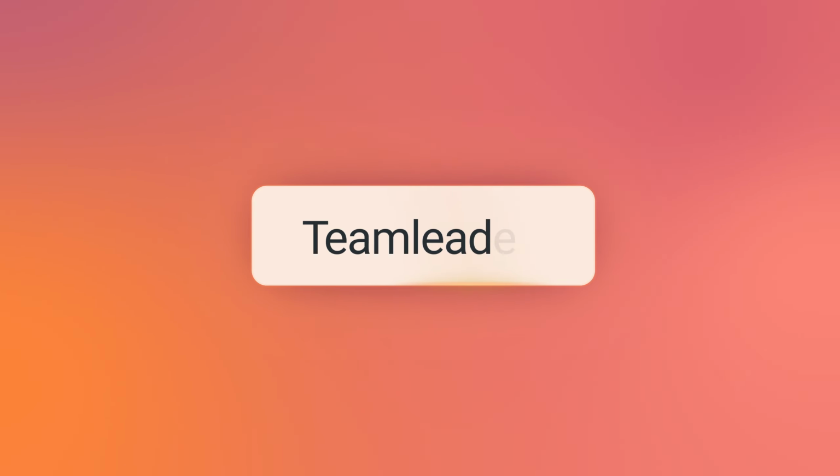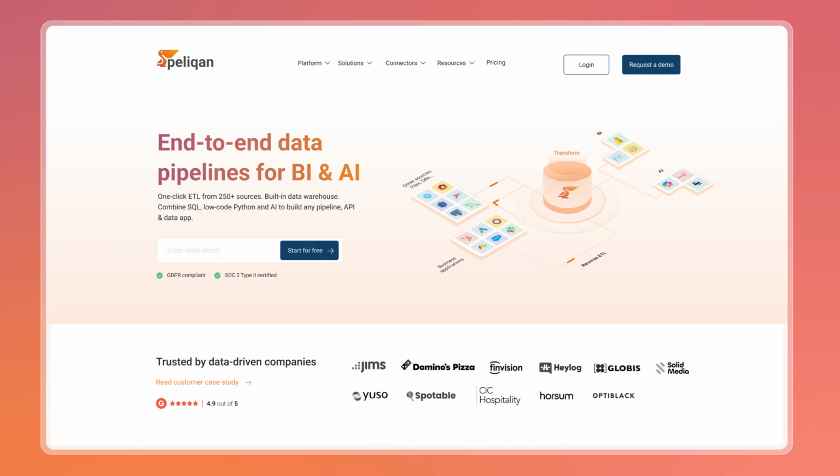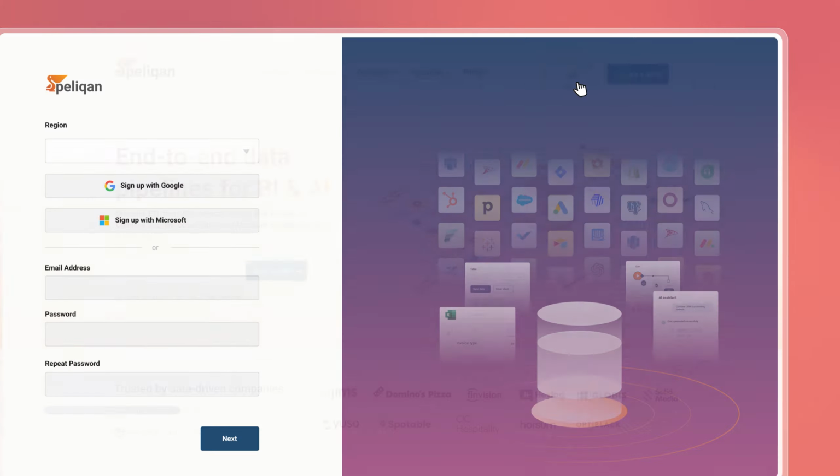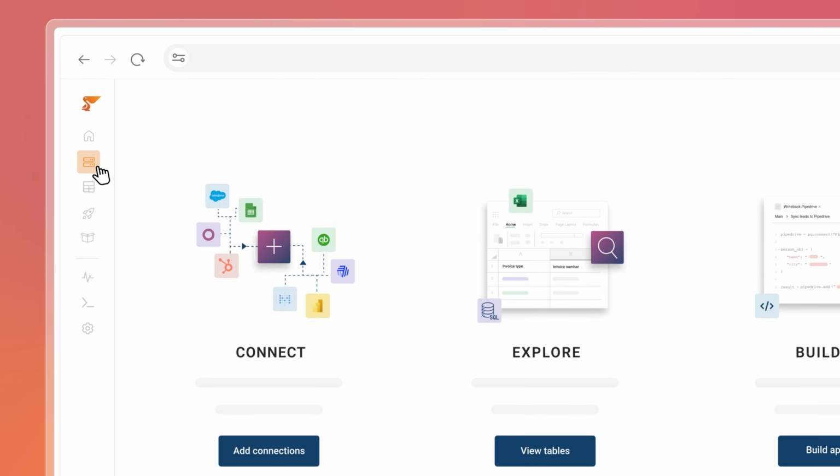Connecting Teamleader with Power BI is easy with Peliqan. Let me show you how. Sign up for a free Peliqan account. Once you're logged in, head to Connections.